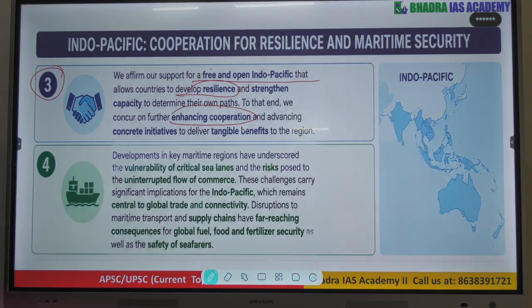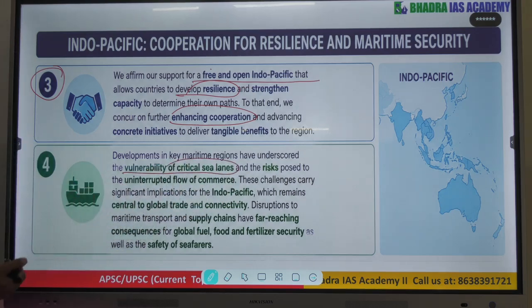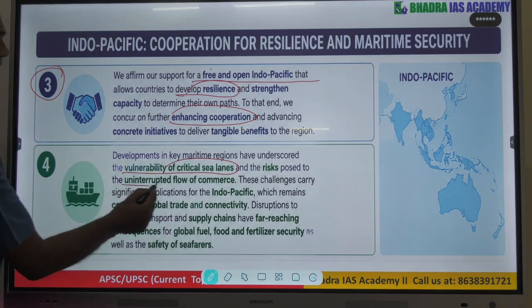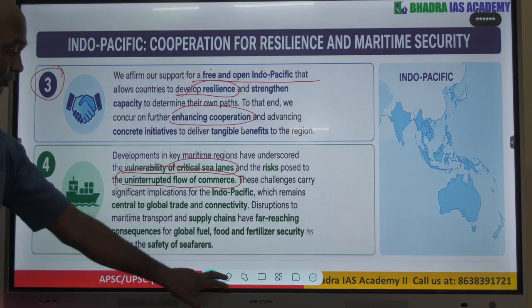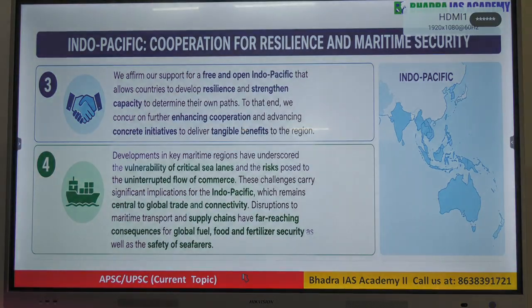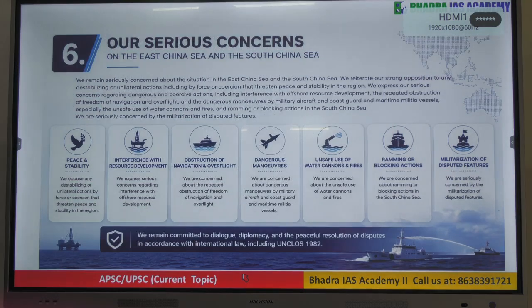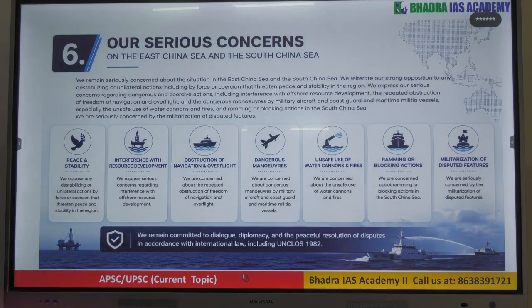The next point they talked about is also very important. They are concerned about critical sea lanes, basically because of China, and they want an uninterrupted flow of business and commerce, basically for global trade, okay. These points were highlighted in the final statement of the Quad meeting. So what are the serious concerns raised in this Quad meeting in Delhi?